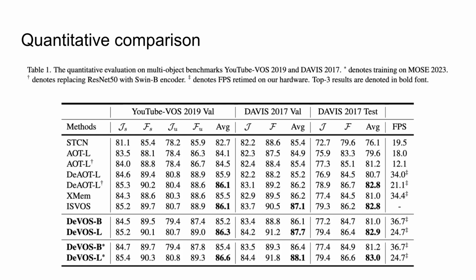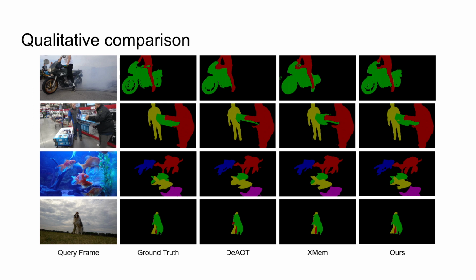It's worth noting that our research direction is orthogonal to those in DeAOT, DAOT, and XMem, and can further benefit from the ideas presented in those works. As shown by the goldfish sequence, our approach demonstrates superior performance under complex shape and appearance changes. Additionally, the mountain bike trick sequence demonstrates that our design results in strong performance under rapid motion. These findings highlight the effectiveness of the proposed approach in handling various challenging conditions.